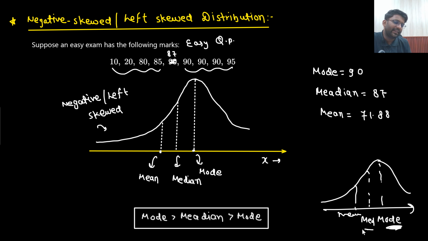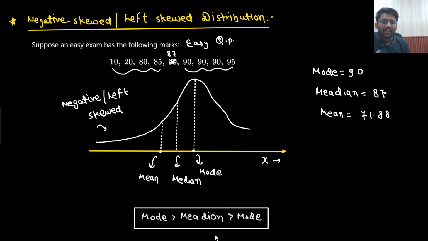So mode will be higher than the median. This is the number towards the positive side. This number will be higher than this number, than this number. So mode will be higher than the median. It will be even higher than the mean. So mean will be having the least number, then median in the middle, and mode is the highest.